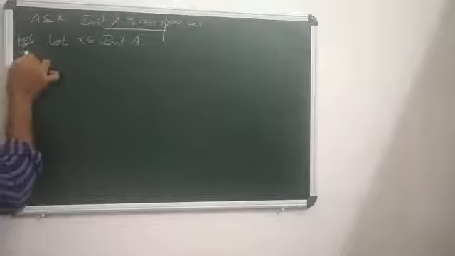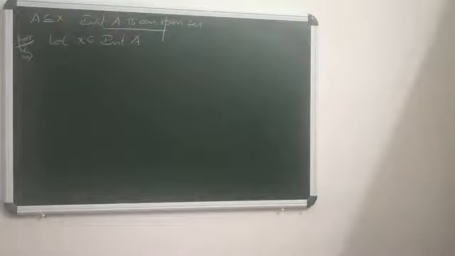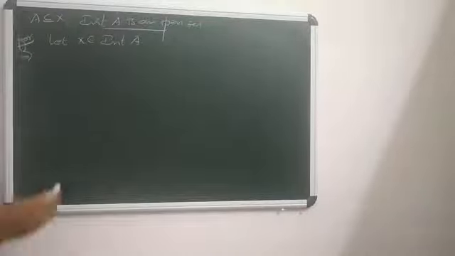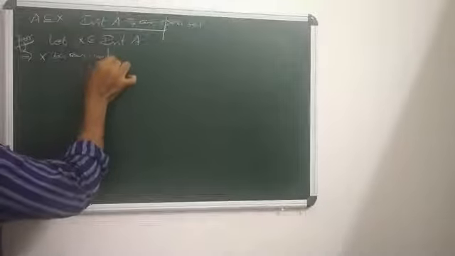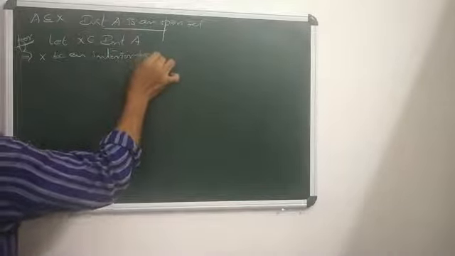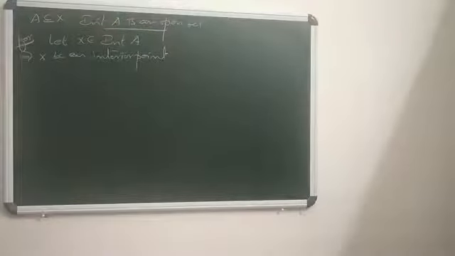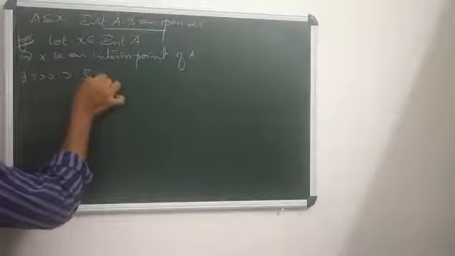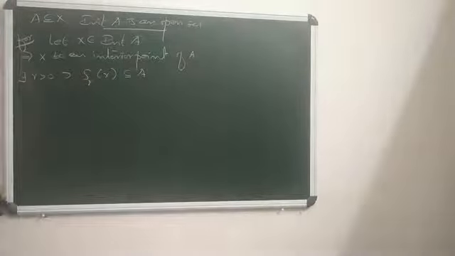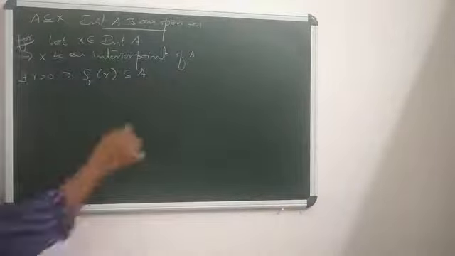x falls in interior A means, what is interior A? Interior A is the set of all interior points of A. So let x fall in interior A means x is an interior point of A. What is an interior point? When x is an interior point of A, it means x is the center of an open sphere which is contained in A. So there exists some r positive such that S_r(x) is a part of A. Okay, S_r(x) is a part of A. Now this one.